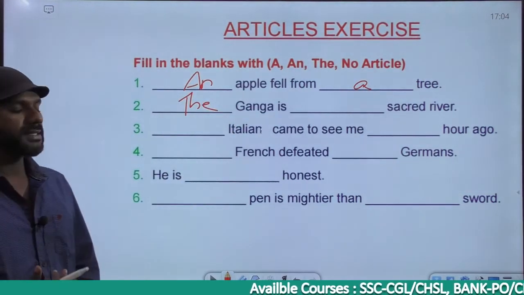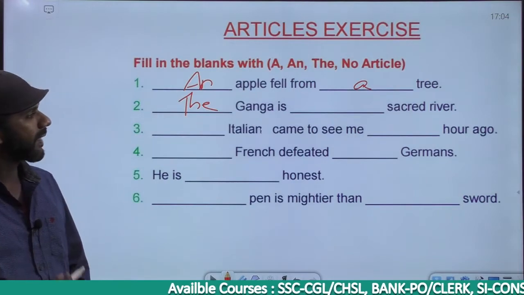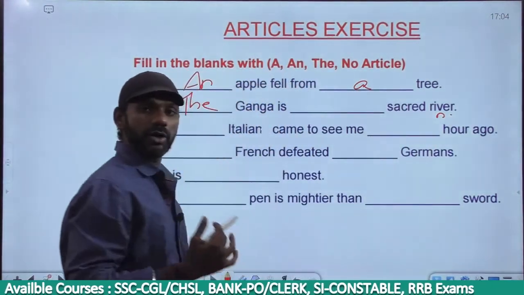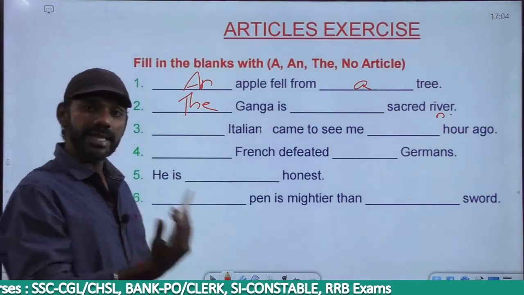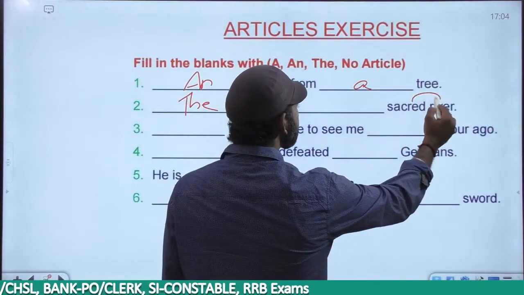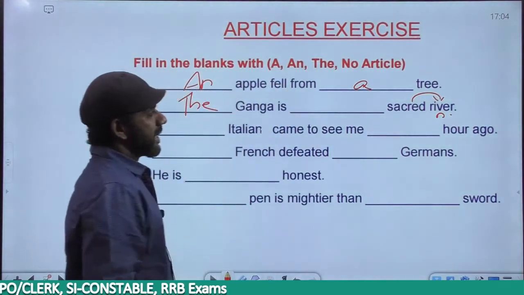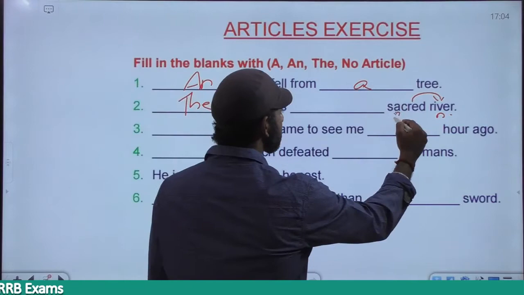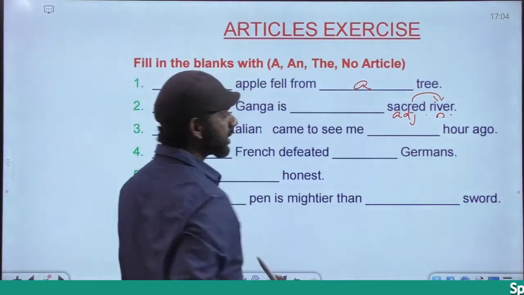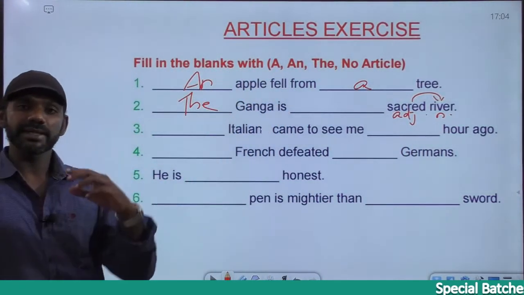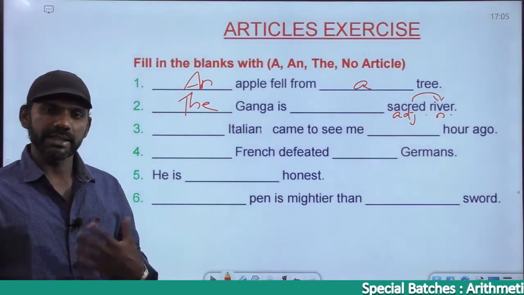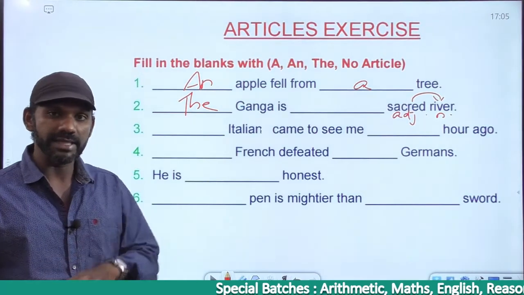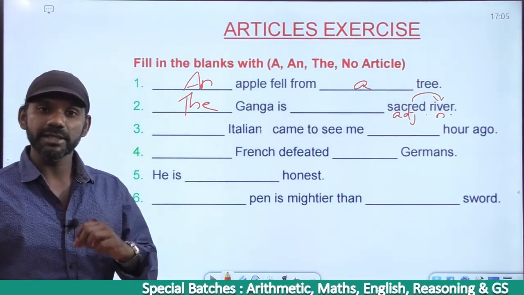The Ganga is dash sacred river. Now river is a noun, right? If I ask you what kind of river, the answer is sacred river. That means the word sacred describes river. River is a noun. Any word that describes a noun is called an adjective. So sacred becomes an adjective. And sacred is a positive degree adjective. The comparative degree is more sacred and the superlative degree is most sacred. Sacred is a positive degree adjective.